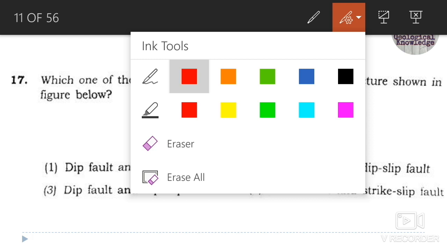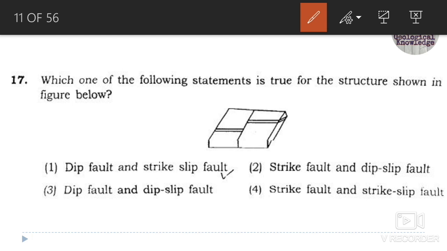One second. So in the case of a strike slip fault, this block is going this way and this block is coming this way. That is the method by which this type of fault is formed.